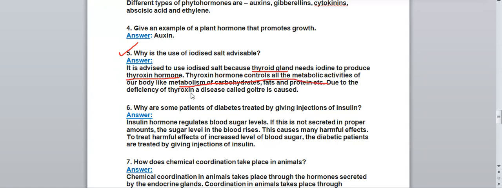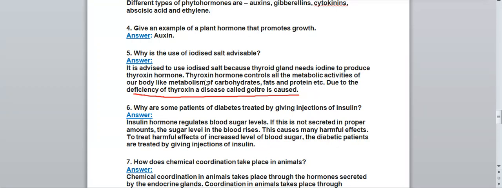Due to the deficiency of thyroxine, a disease called goiter is caused. If thyroxine is not produced in our body, then we can suffer from a disease called goiter. So it is very important that we should take iodized salt. Okay, so why is the use of iodized salt advisable?